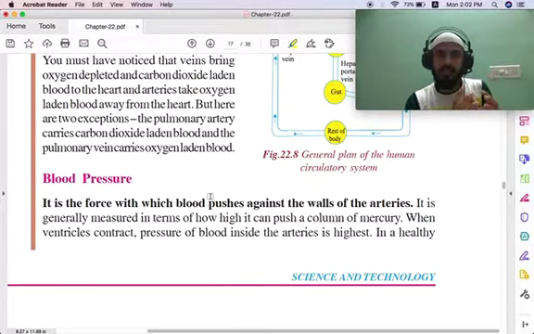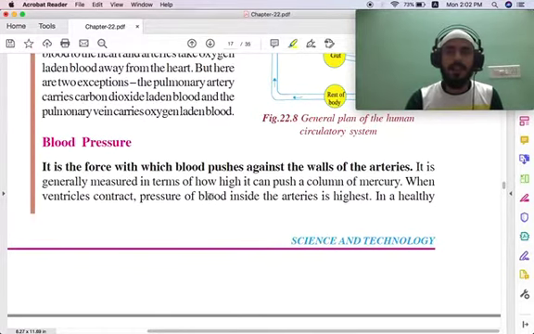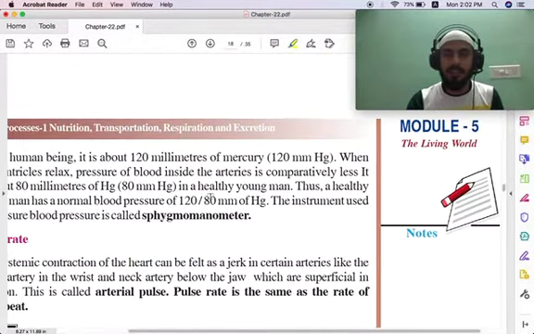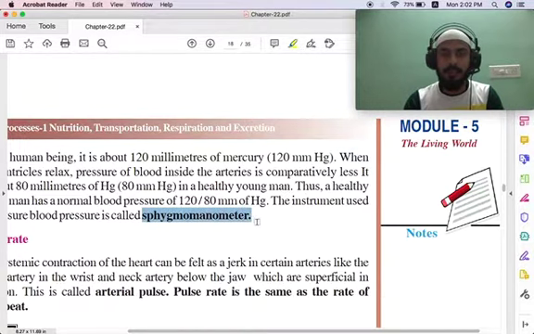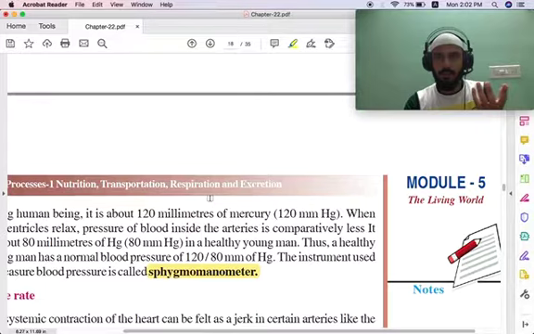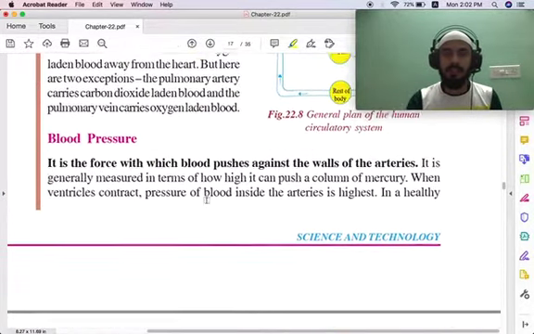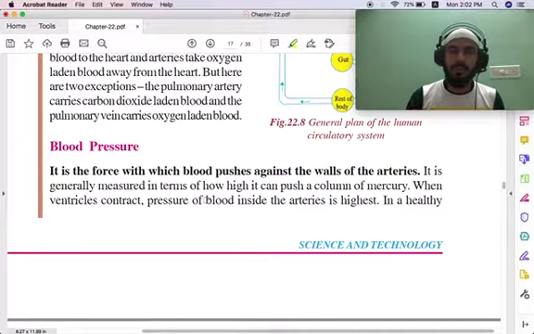The amount of force is what is called blood pressure. You have an instrument called a sphygmomanometer. It contains mercury. If you don't know mercury, search the internet, you will see mercury is a liquid metal which is used to measure the pressure. It will be present in this instrument.